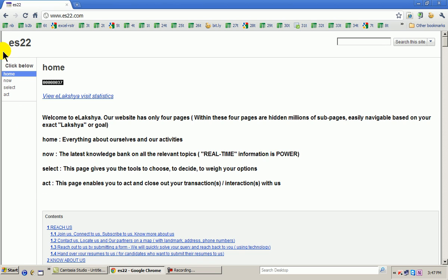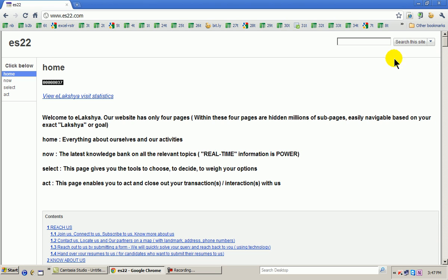So I'm repeating this, only 4 pages. Everything about us, everything about the world, the latest about the world, what you can do with the world, and then go ahead and do it. So these are the 4 pages. Of course, each of these pages has got millions of subpages, which I will come to.